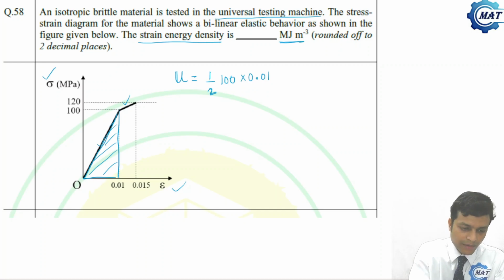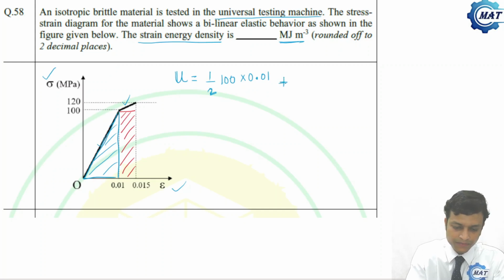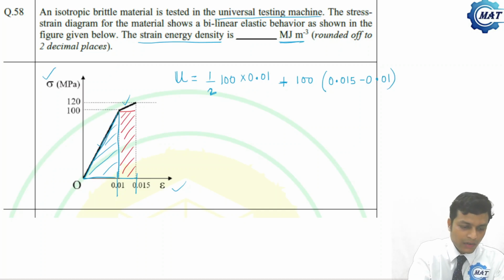Then what is the area? Let us consider, let me show it by red color, this rectangular area. What is the area of this rectangular area? Height is 100, and what is the width? This width is 0.015 minus 0.01.